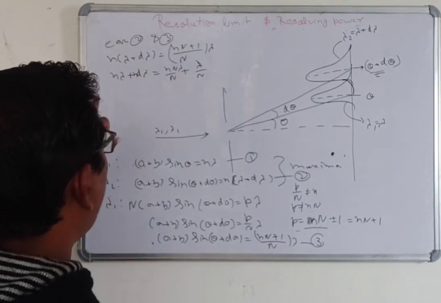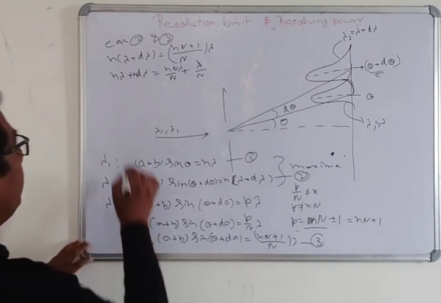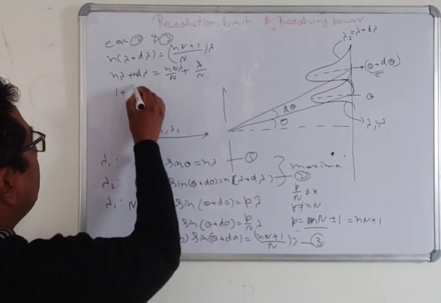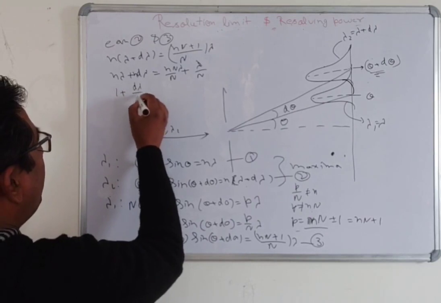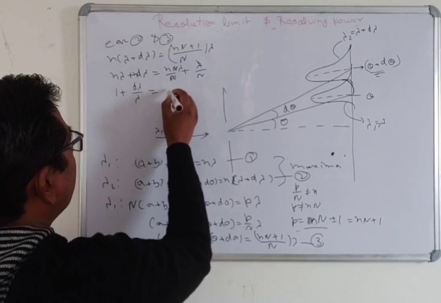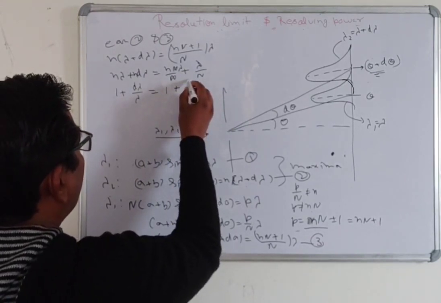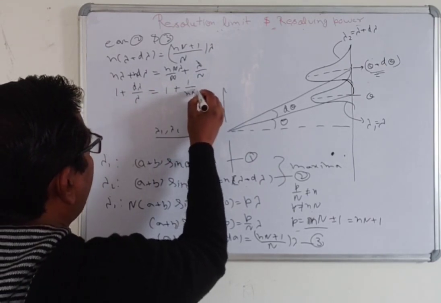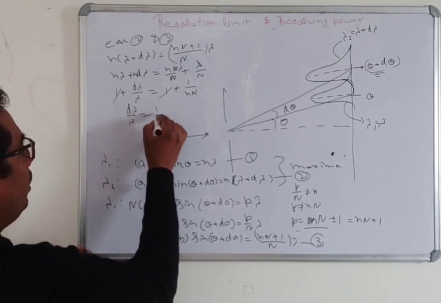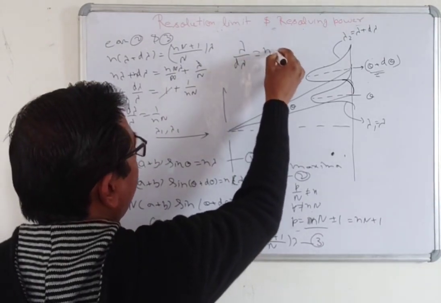And also we will divide these values, and you will get 1 plus d lambda upon lambda is equal to, this cancels out, 1 plus 1 upon n N, and like that it will cancel out. Now d lambda upon lambda is 1 upon nN. We can write that lambda upon d lambda is equal to nN.